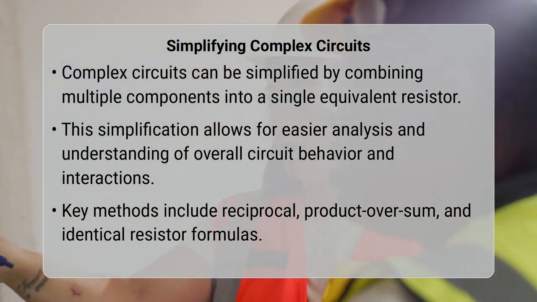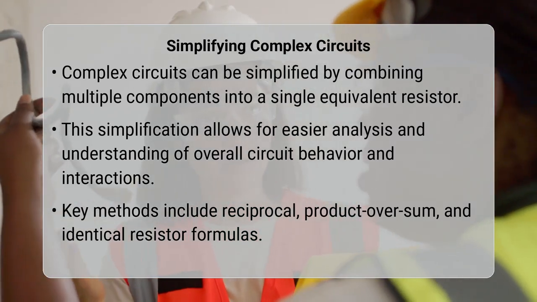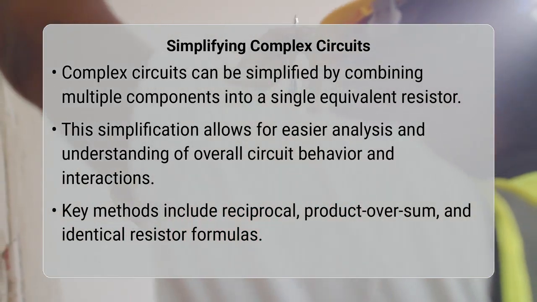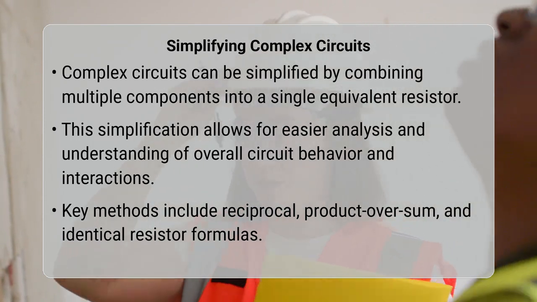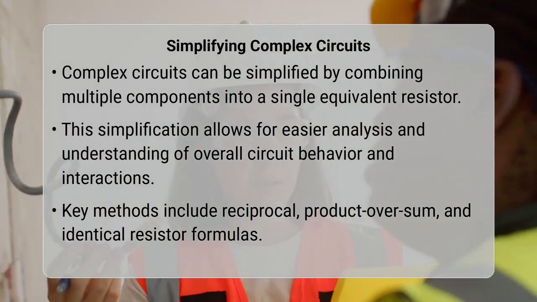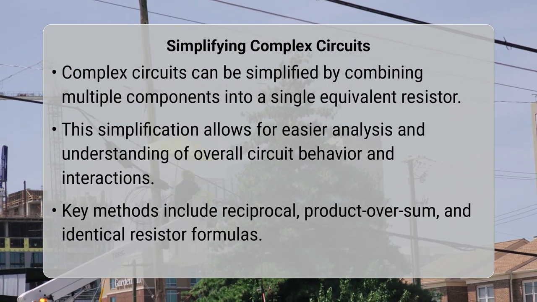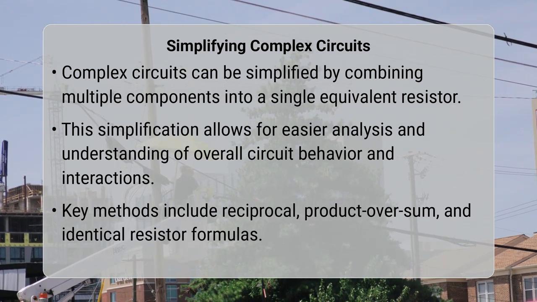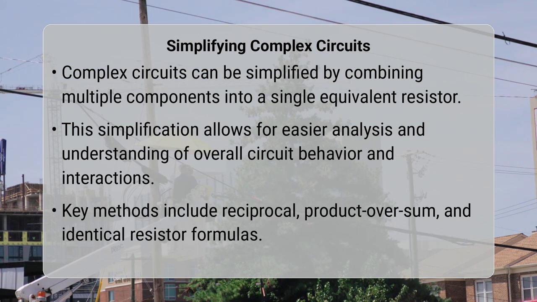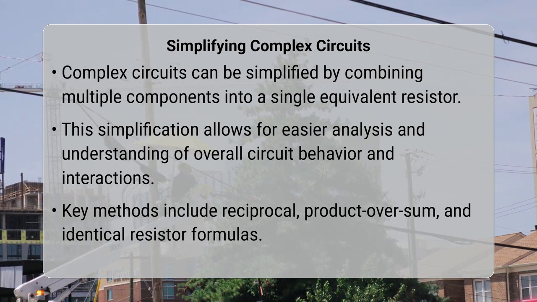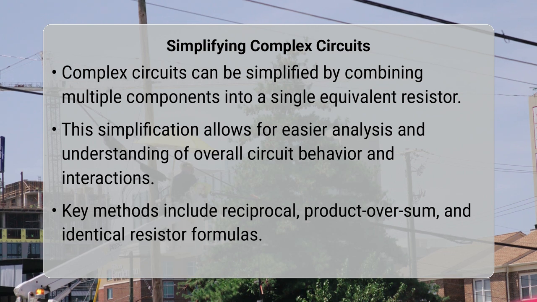The primary methods for calculating the equivalent resistance of resistors connected in parallel involve using the reciprocal formula, the product over sum formula for two resistors, and a simpler approach for identical resistors. These techniques effectively combine multiple resistive elements into a single equivalent value that simplifies circuit analysis.